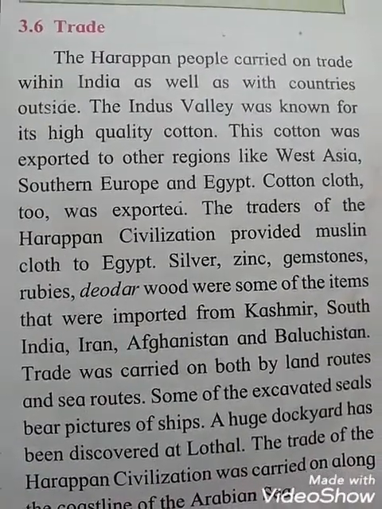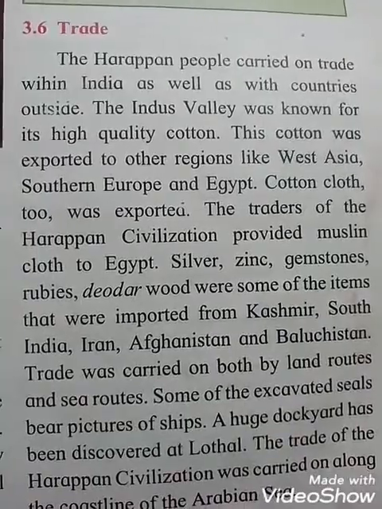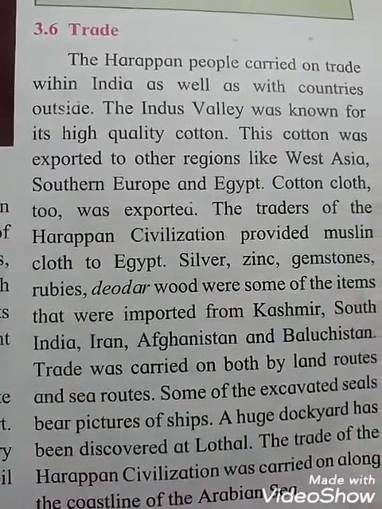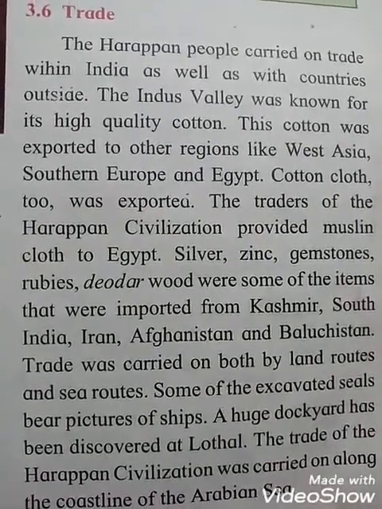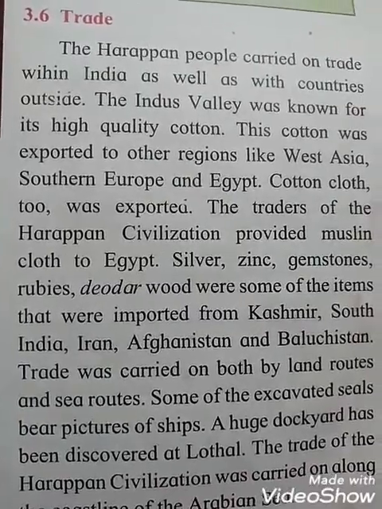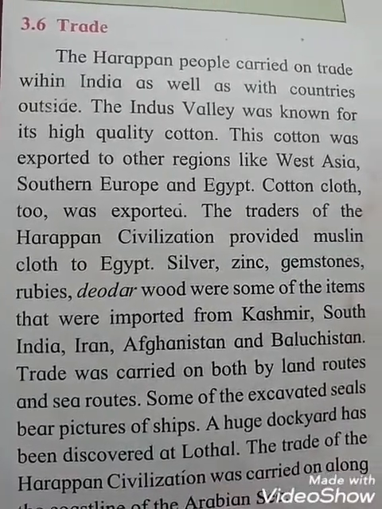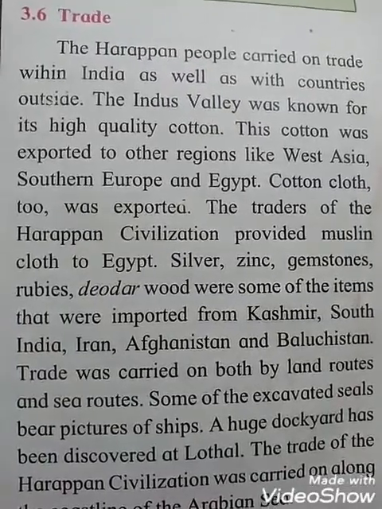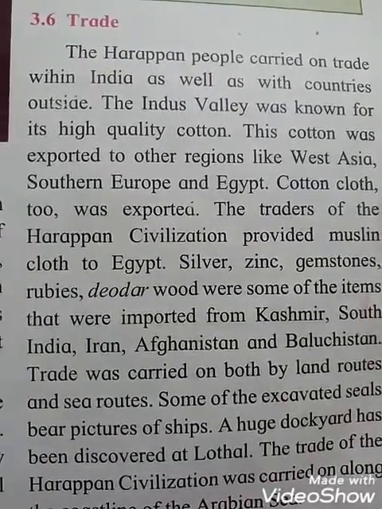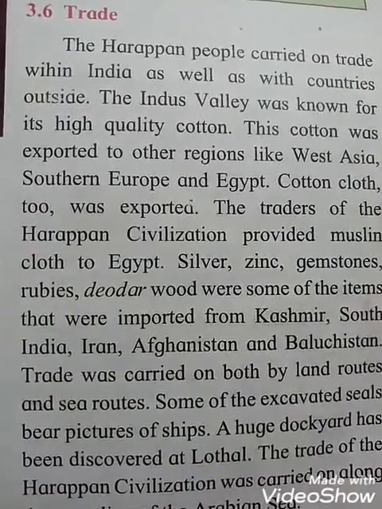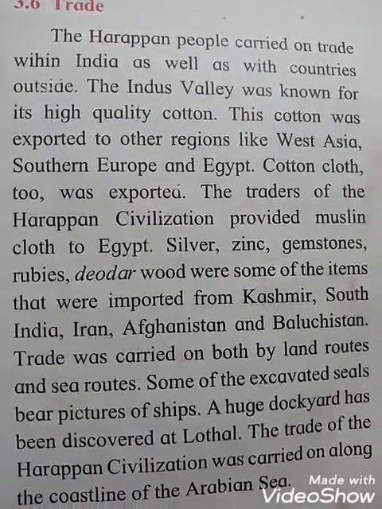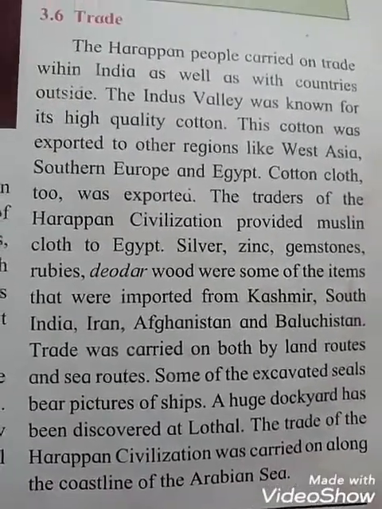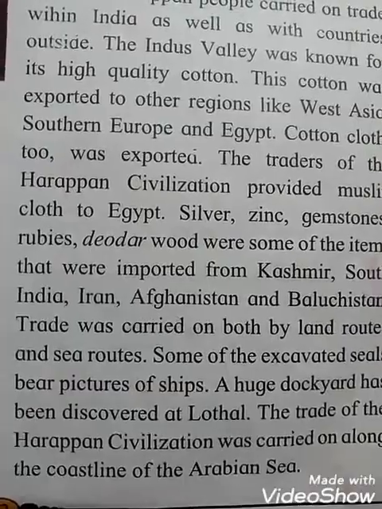Silver, zinc, gemstones, rubies, deodar wood were some of the items that were imported from Kashmir, South India, Iran, Afghanistan, and Baluchistan. So all these are imports. Imported means we are taking that from other countries, and export means we are sending to other countries. Okay students, export and import are different. And this way students, trade was carried on both by land routes and sea routes. That means trade took place by both routes, land routes as well as sea routes.